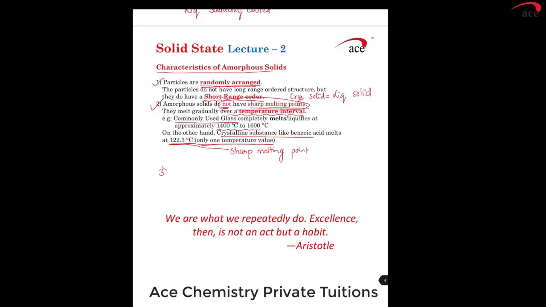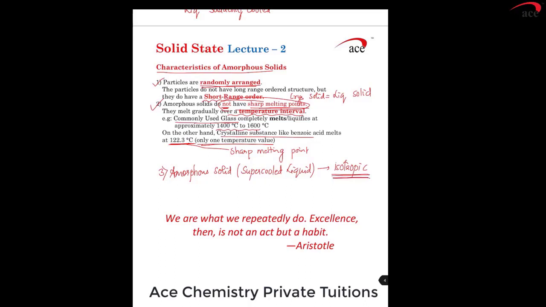Another property of an amorphous solid: amorphous solids are liquids. When you say they are liquids, supercooled liquids to be correct, that means they will have properties like liquids, and we know liquids are isotropic in nature. Isotropic means they will have the same set of physical properties measured in different directions.